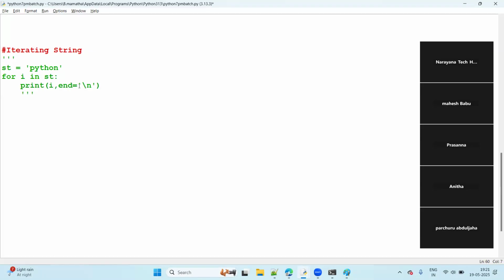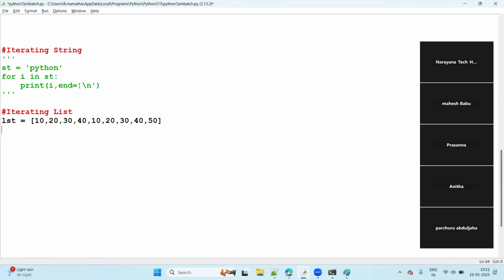Next, iterating a list. Same, let's take one list. In the list, we can take any values, right? We have two types of list: homogeneous and heterogeneous. Homogeneous means having the same type of values: all integers, or all float values, or all bool values, or all complex, like that.